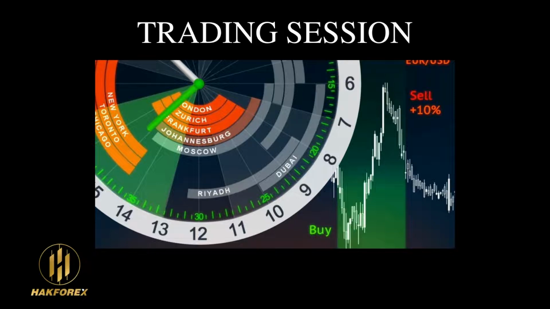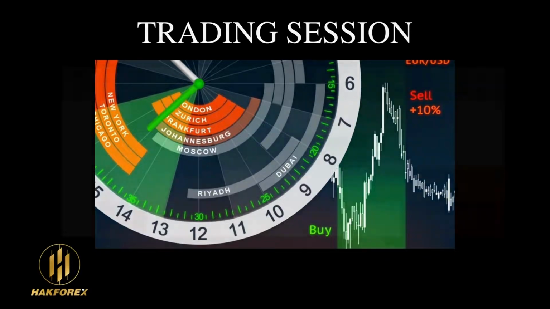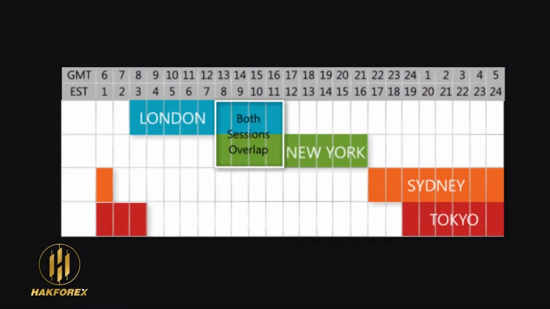Okay, so we have 4 major sessions in the financial market. The number 1 session that we have is known as the London session. The London session always opens 8 a.m. GMT to 4 p.m. GMT. Your New York session, which is the United States, is always open 1 p.m. GMT to 9 p.m. GMT.